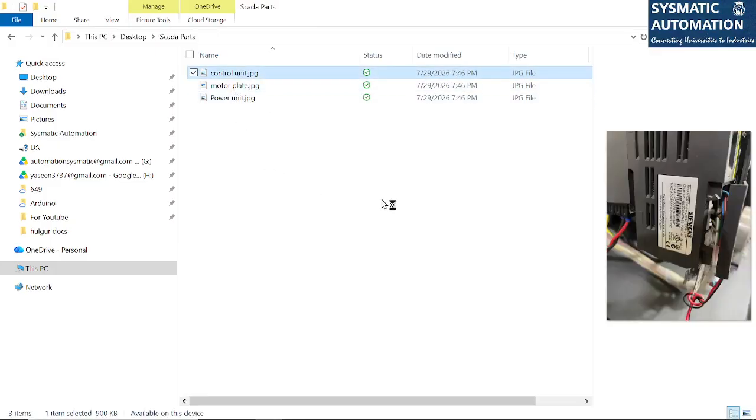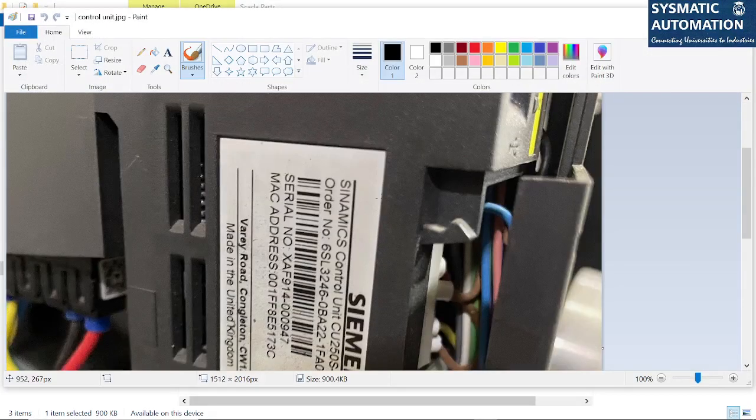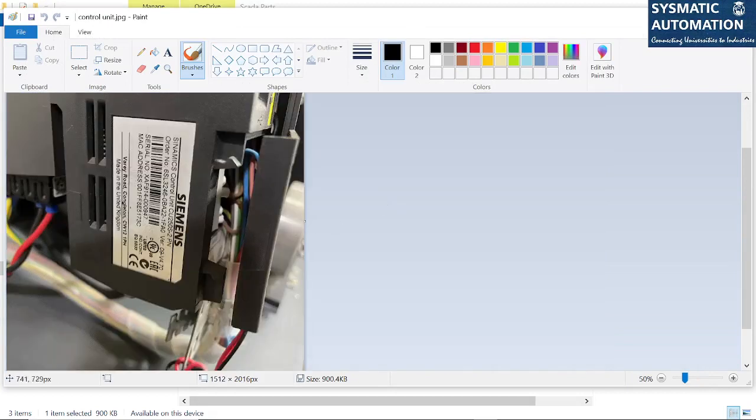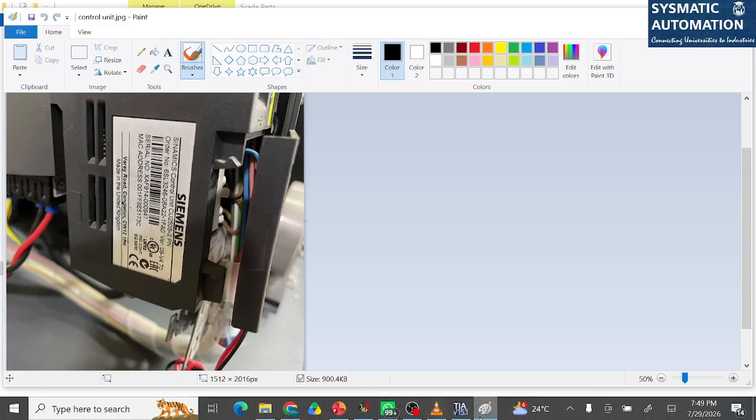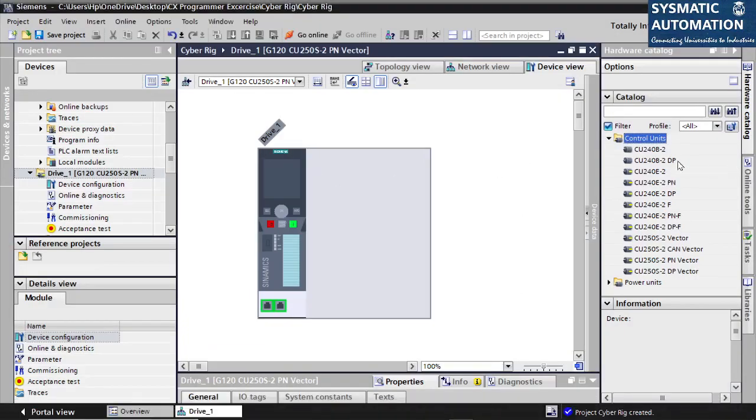If I see the nameplate of my VFD, it says CU250S-2-PN and version 4.7. See this? This is the version of my inverter control module, VFD control module. So that's what I put here. That's the number I chose.